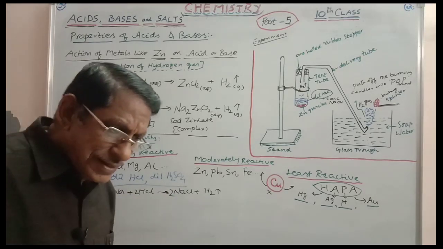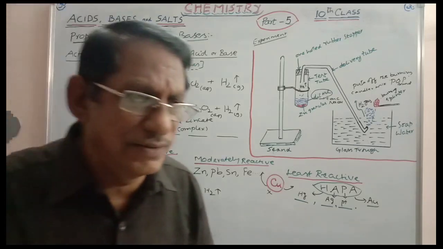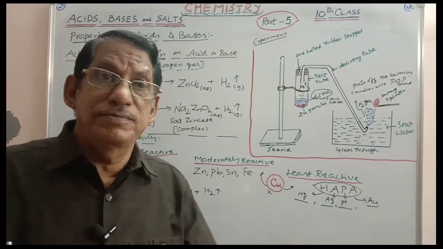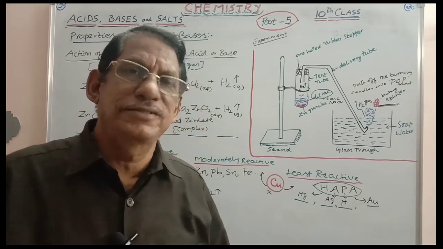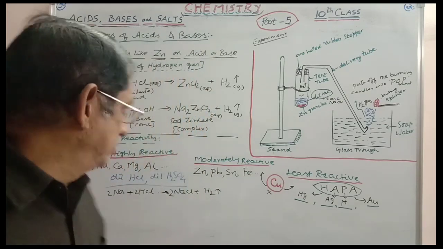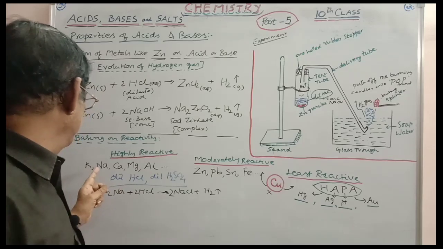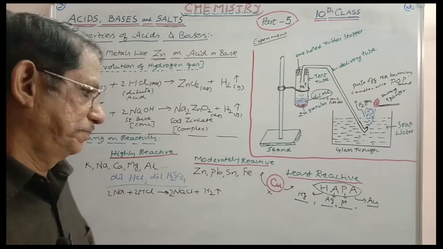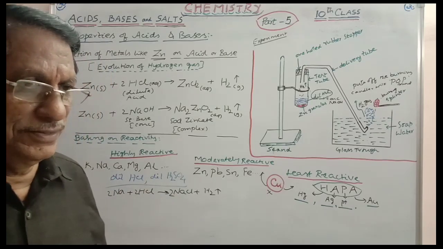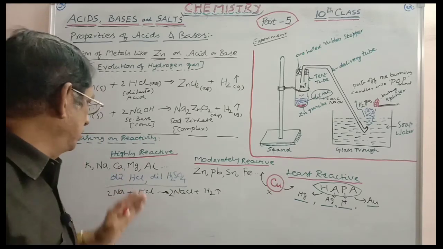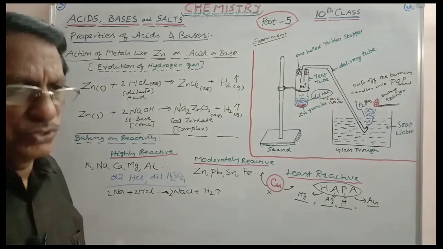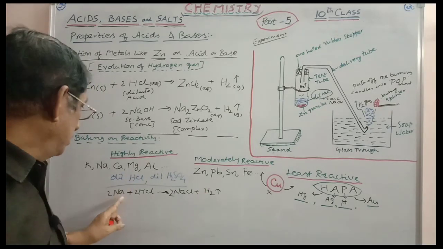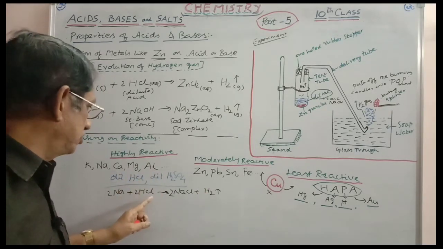But you need not take HCl in the case of sodium, because sodium is able to liberate hydrogen gas with water also. You need not take HCl. And that is why these highly reactive metals, potassium, sodium in particular, you need not take HCl. But for calcium, magnesium, aluminum, with water, their reaction is very, very slow. And that is why you take the reaction with acids, dilute sulfuric acid or dilute